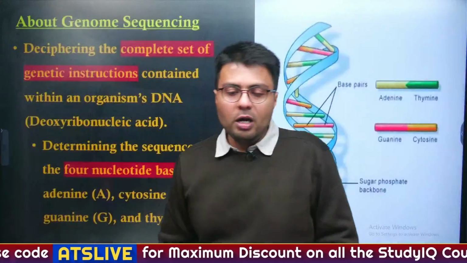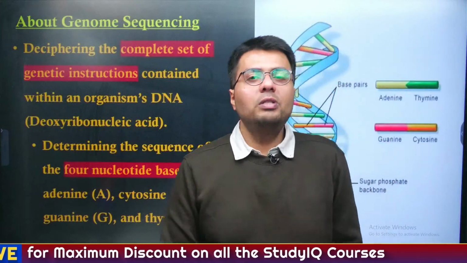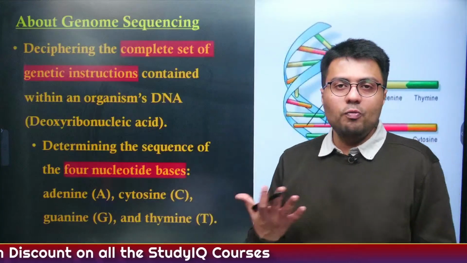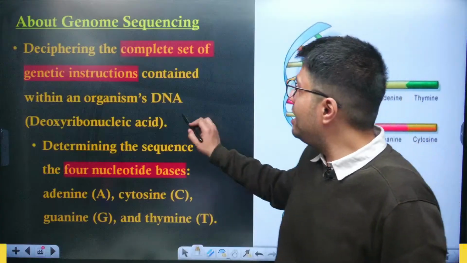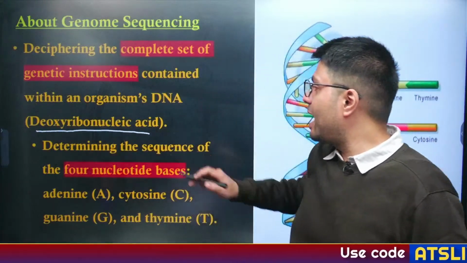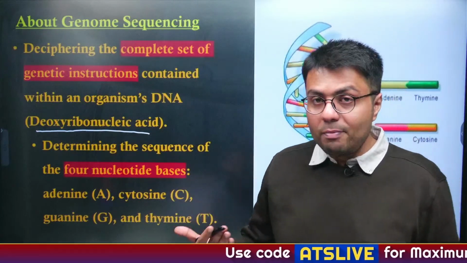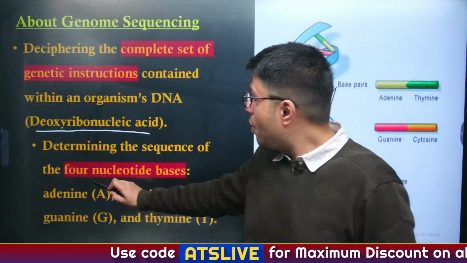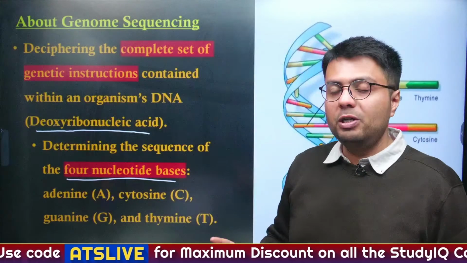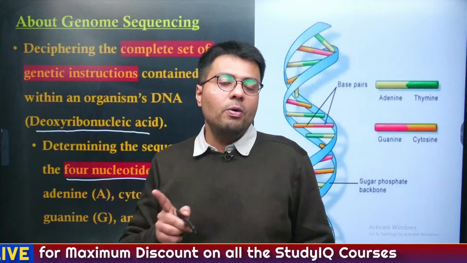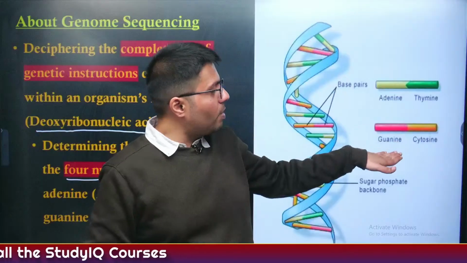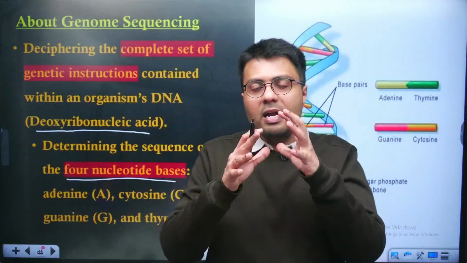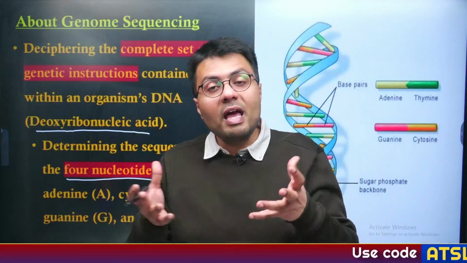Now, first of all, you have to understand what genome sequencing is all about. Every human cell is made up of what? Deoxyribonucleic acid. This DNA consists of 4 nucleotide bases: adenine, cytosine, guanine and thymine. These are arranged in a very different manner in every individual.